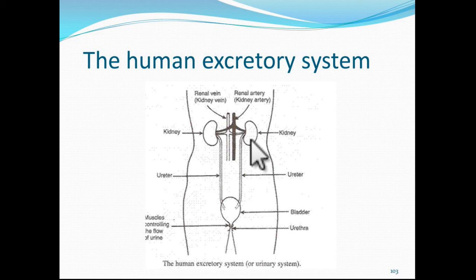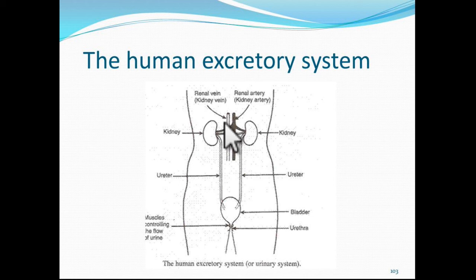The blood in our body is constantly passing through these kidneys. Renal artery, see here, the renal artery is bringing the dirty blood containing waste substances into the kidney. The function of the kidney is to remove the poisonous substance urea, other waste salts and excess water from the blood, and it excretes them in the form of a yellowish liquid called urine. Thus, kidneys clean our blood by filtering it to remove the unwanted substances present in it. The clean blood is carried away from the kidneys by the renal vein or the kidney vein.